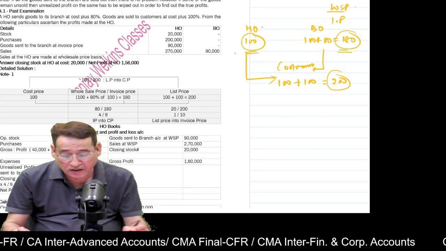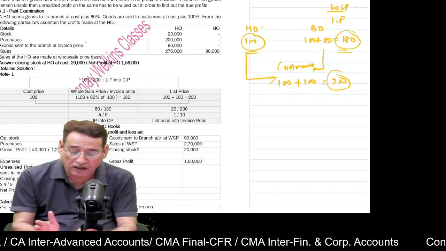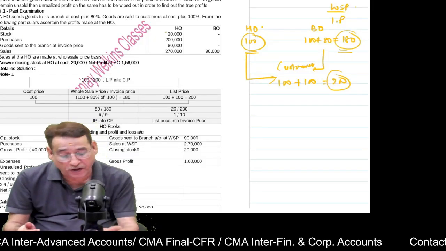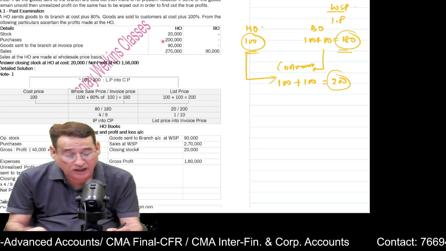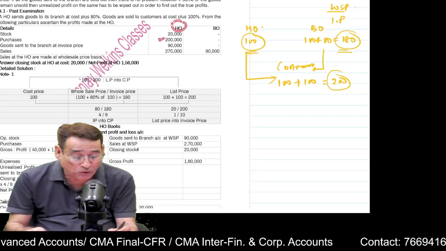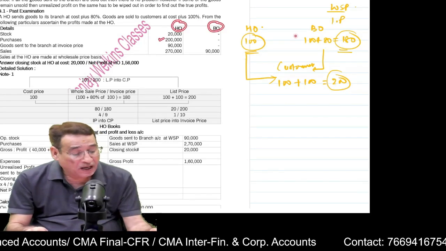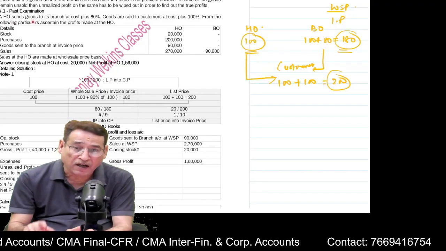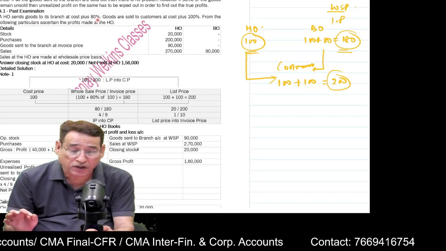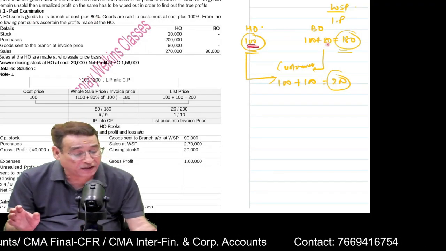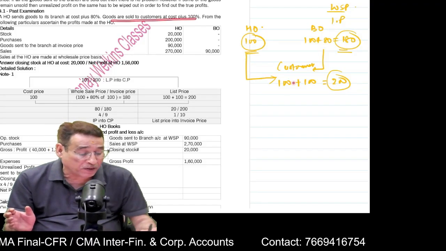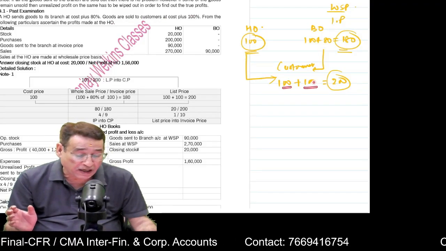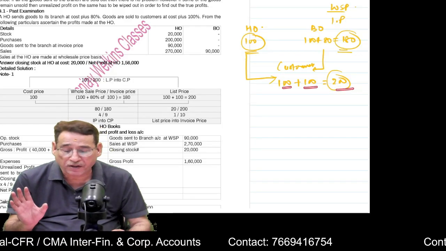So just to make the point clear, I'm taking this particular question to make you understand. For example, opening stock is given to you as 20,000. Is it clear to you? Then we are being given purchases. There are two columns, and I have taken the same prices. Head office sends goods to branch at cost plus 80%. That means cost is 100, cost plus 80% will be equal to 180. And goods are sold to the customer at cost plus 100%, so at the price of 200.